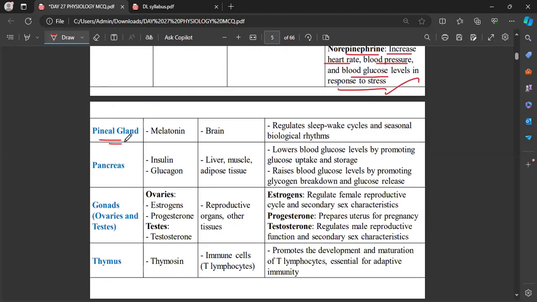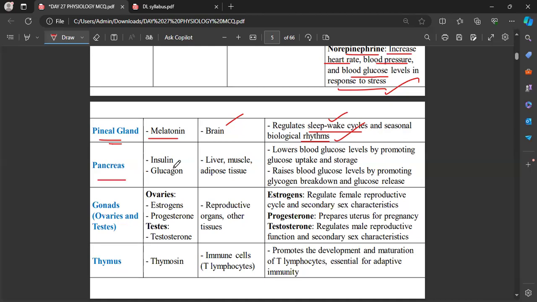Now, the pineal gland. This is the gland secreting the melatonin hormone, the most important hormone. See, their target area will be the brain. Okay, their target area will be the brain, and they regulate the sleep-wake cycles and seasonal biological rhythms. What is that? Seasonal biological rhythm. So circadian rhythm will be maintained by this particular hormone, the most important hormone.